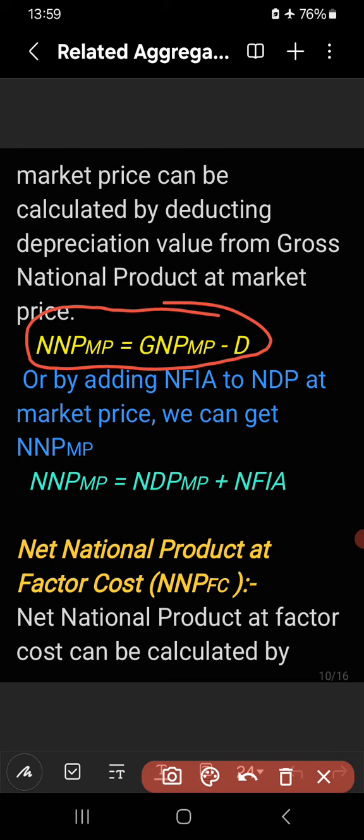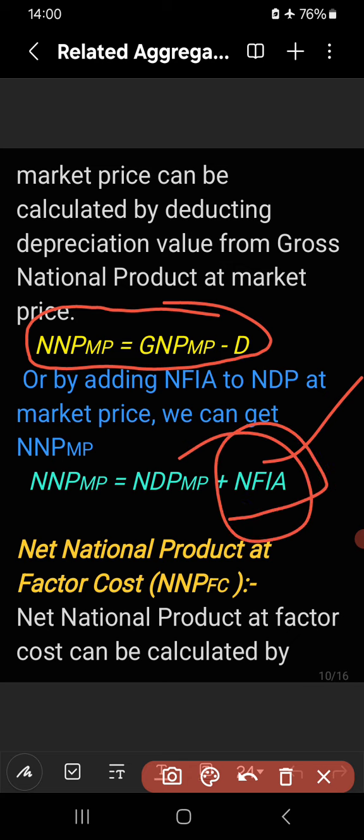NDP at market price given means, when NNP at market price is asked, net domestic product at market price is given, and net national product at market price is asked to find out. How to find out? Just add NFIA. Net factor income from abroad is to be added to net domestic product at market price, so that we can get net national product at market price, right? So NNPMP can also be calculated by adding NFIA to NDPMP. Remember this.